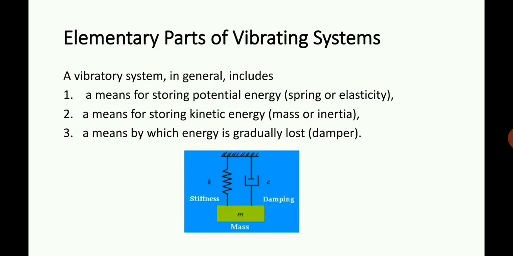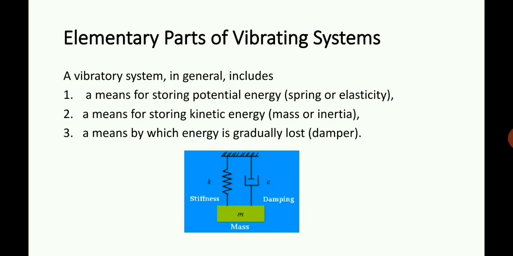So these are the three basic components of a vibrating system. Whenever we are modeling a vibrating system, it will have at least two of these three components. Basically, a component which stores potential energy, a component which stores kinetic energy, and something which diminishes the energy. So these three components are mandatory.